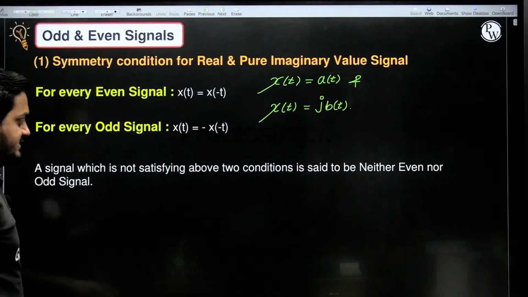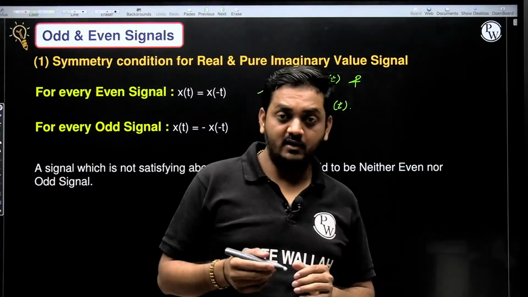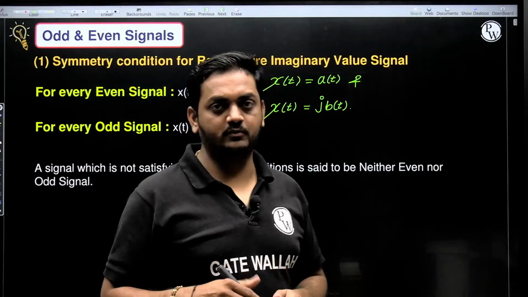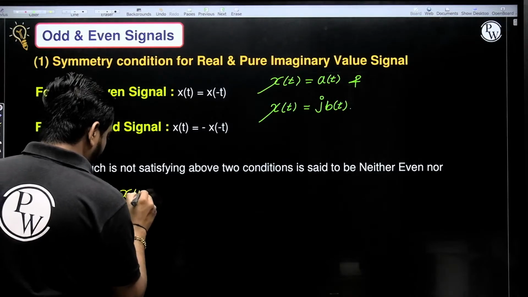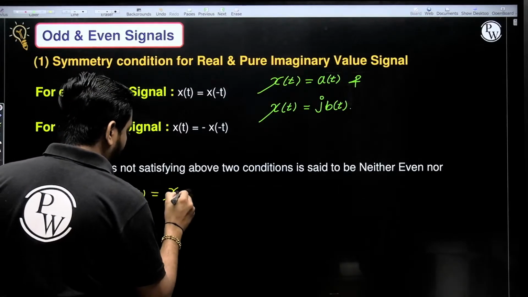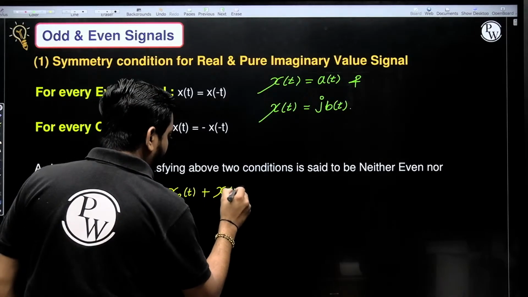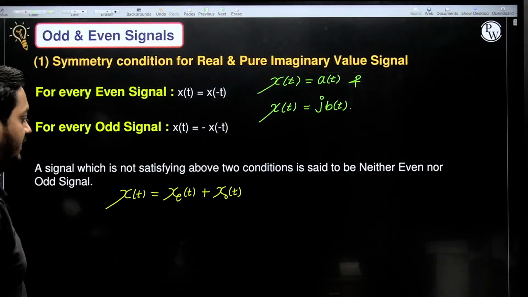Now guys, what we can say, each and every signal is the sum of its even part and its odd part. What I am saying, each and every signal x of t is the sum of its even part and its odd part. This thing we will also see, don't worry.